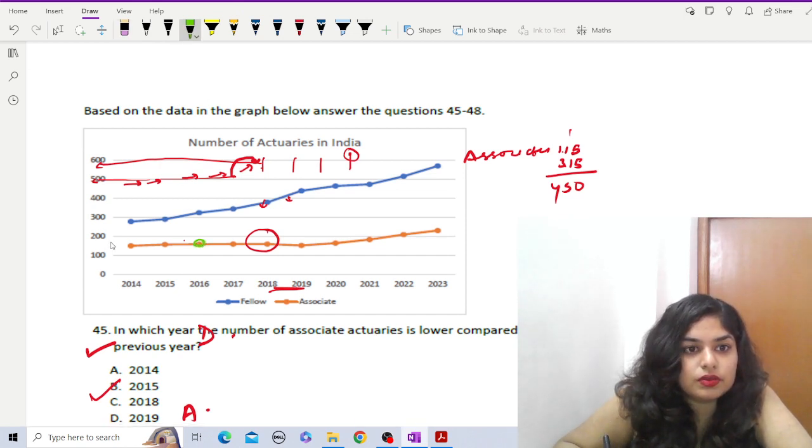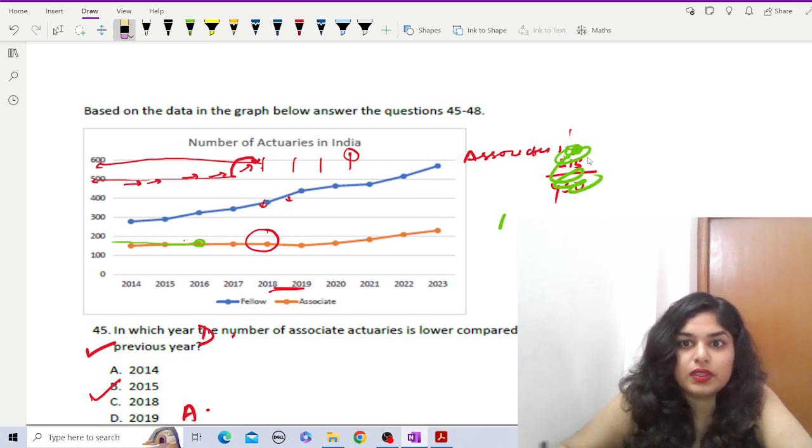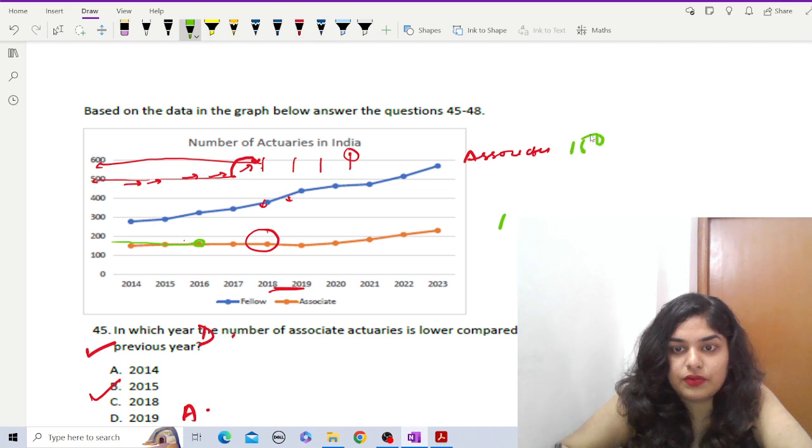This is near to 200, somewhat like this. Okay, so it's not 115. I should have taken 150. I'm really sorry about the numbers I've taken. Approximately it is 150 actually. Yeah, let's change it. So it is greater than 150, so approximately I'm taking 150.